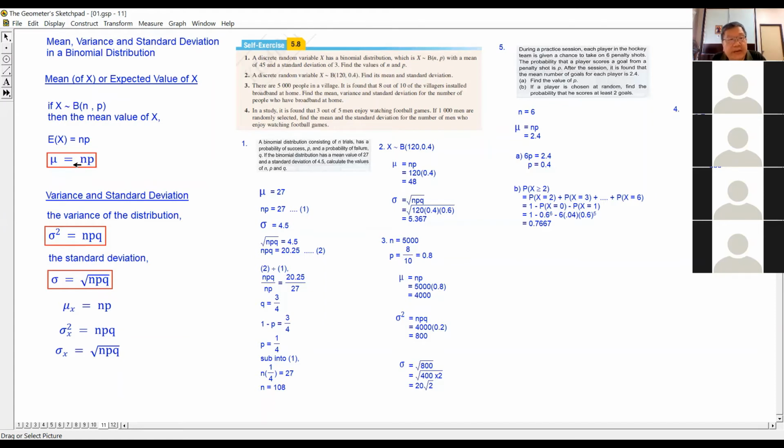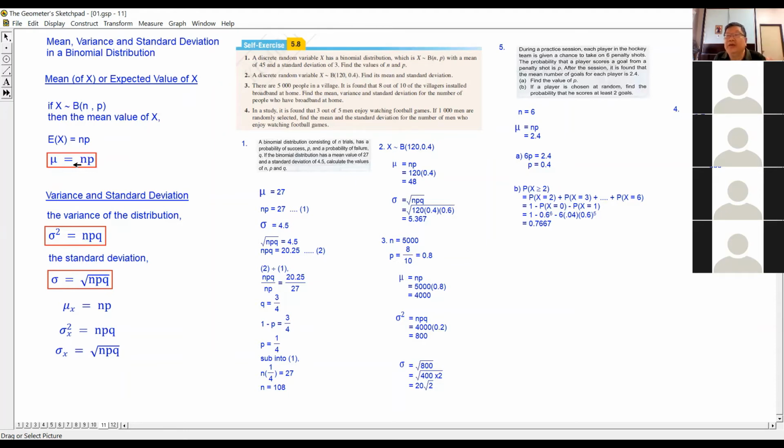So any question regarding the concept of mean and standard deviation in this normal distribution? Any question? Teacher can repeat. Repeat now.